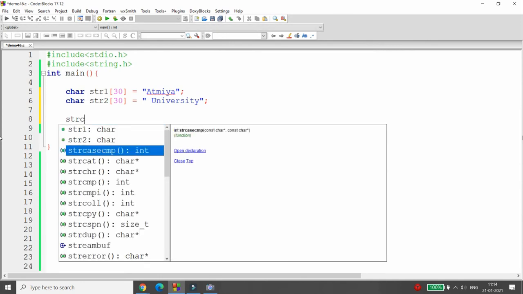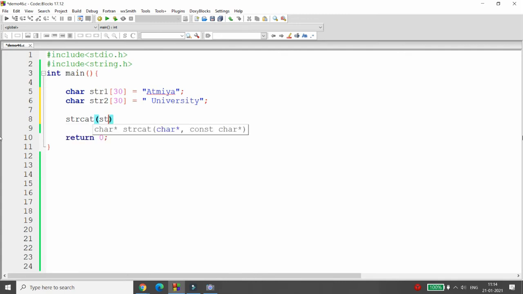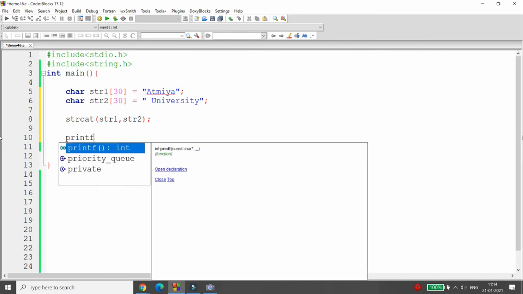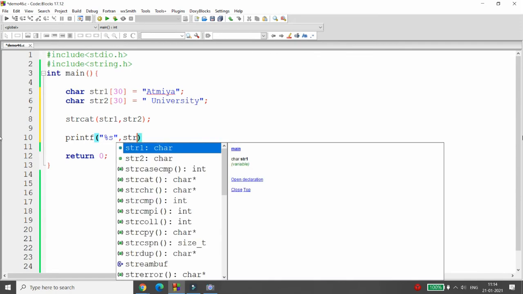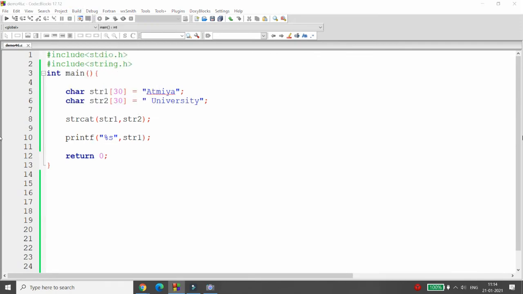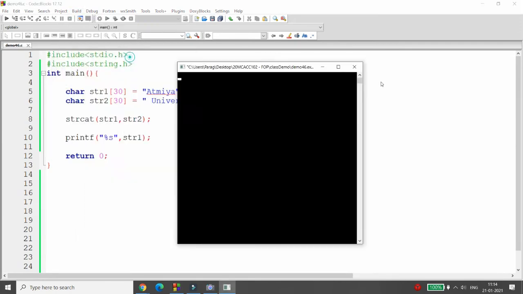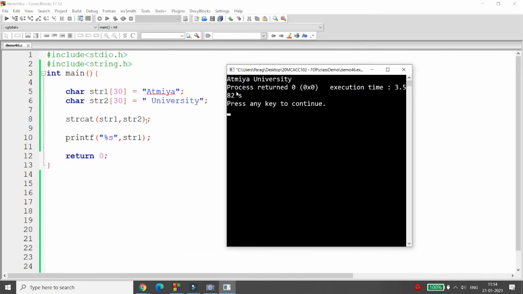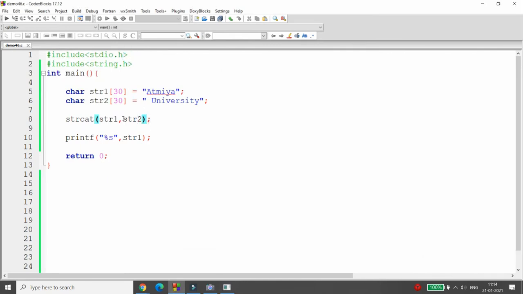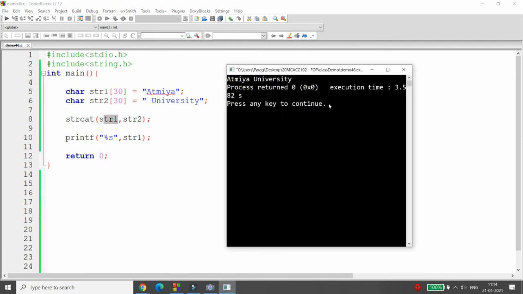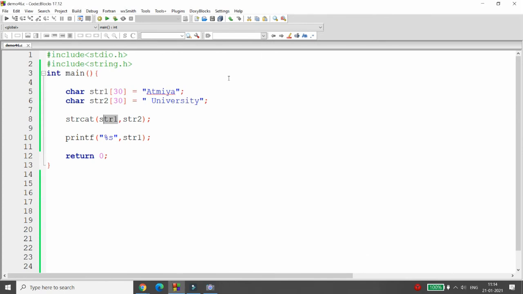So whenever you want to concatenate, you can write strcat. You can pass two arguments over here, the first string and the second string. Wonderful thing is what, student? You can check over here your string 1, and whenever you print, your string 1 will be changed. It means your string 2 will be appended to str1 and your string 1 will be ATMIYA University. Right? So this is what strcat is. So your str1 will be changed.